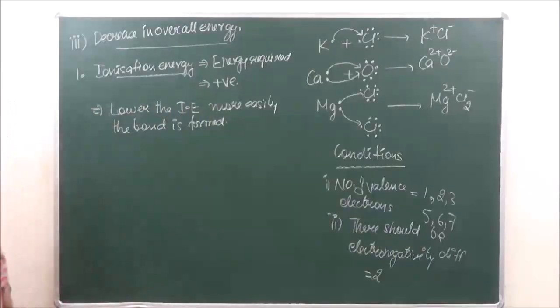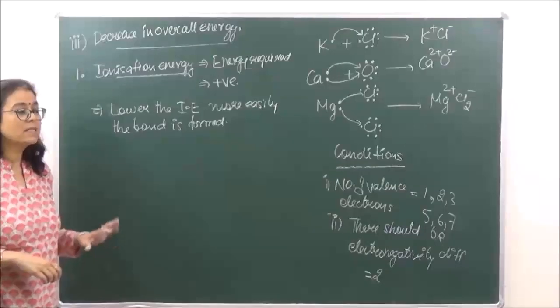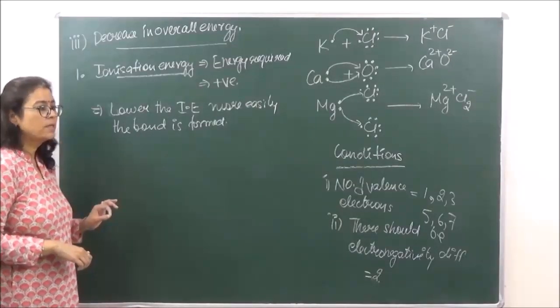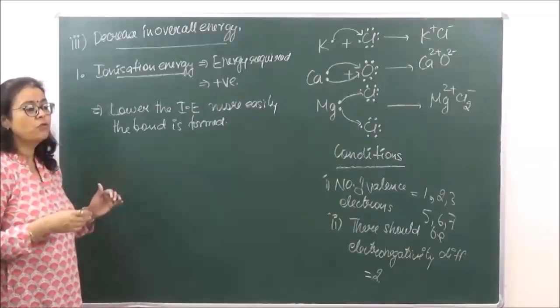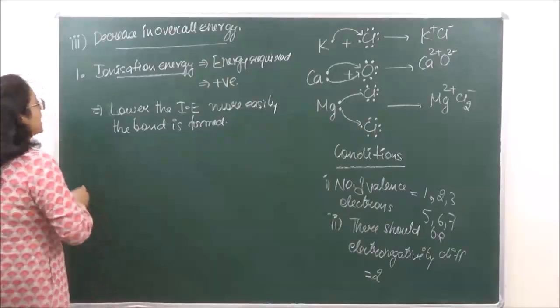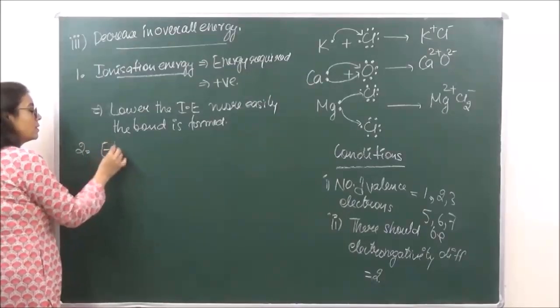Right? Lower the ionization energy, more easily the bond is formed. Okay? So we say that the alkali metals have the lowest value of ionization energy in the periodic table. Therefore, alkali metals have the tendency to form ionic bonds to the maximum. Clear? Then the second energy which we require over here, that is the